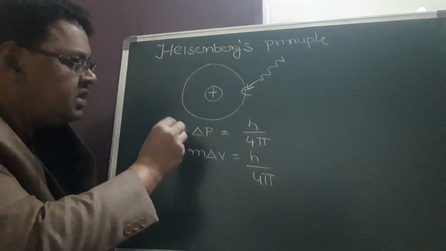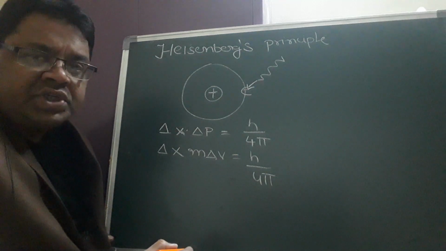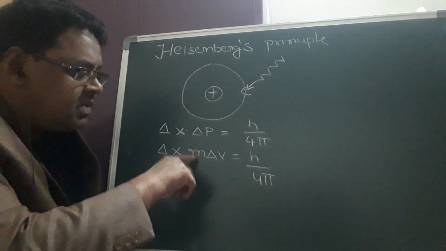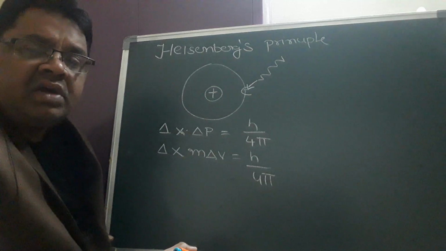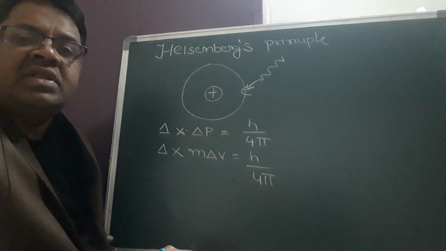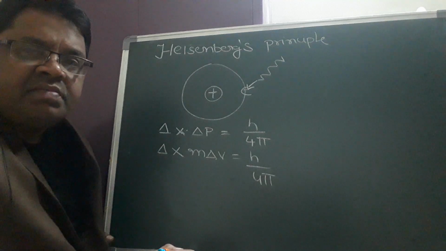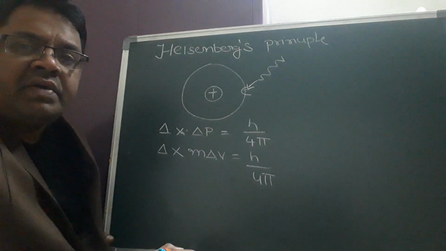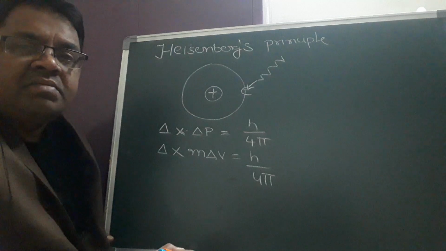What is the meaning of this delta x? Delta x means uncertainty in position, delta p is uncertainty in momentum, m is mass of the particle, and delta v is uncertainty in the velocity. These are the meanings. And h means Planck's constant. The value must be known, because in the exam they will not give that value. It is 6.625 into 10 power minus 34 joules, or 6.625 into 10 power minus 27 ergs. Both values are important for you.